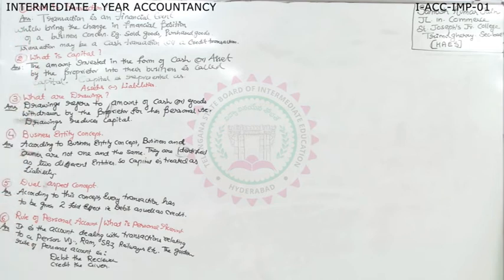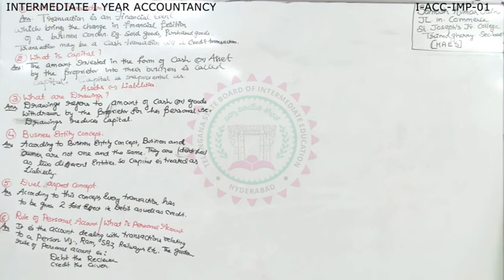Now, sir, similarly, if they ask us rule of real account, or what is real account, then how am I going to write the answer? Listen, it is the account which deals with transactions relating to assets, like land, building, machine. Then again you write the golden rule. The golden rule of real account is, debit what comes in, credit what goes out.